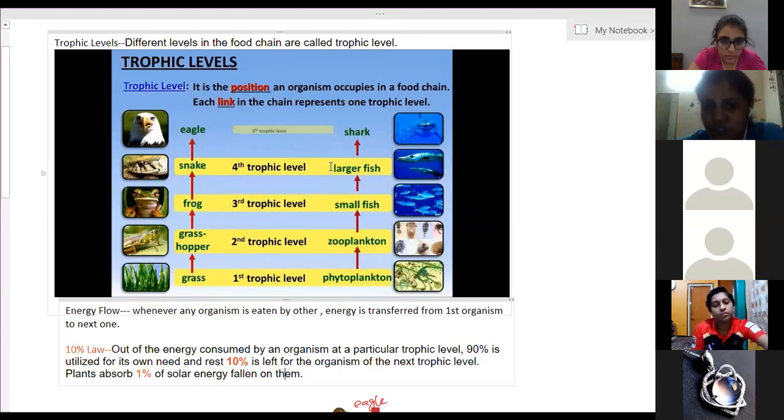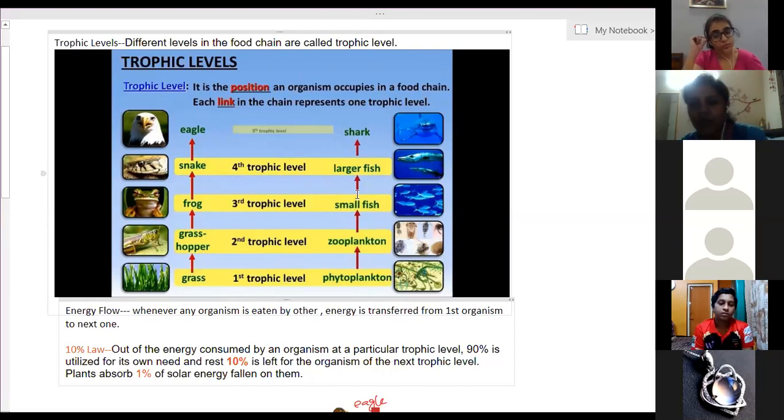Here is the aquatic food chain. Phytoplankton, zooplankton second trophic level, small fishes third trophic level, larger fishes fourth trophic level, shark will come under fifth trophic level. Now, trophic level is the position an organism occupies in a food chain. Each link in the chain represents one trophic level. So every link from one to other is considered as one trophic level.